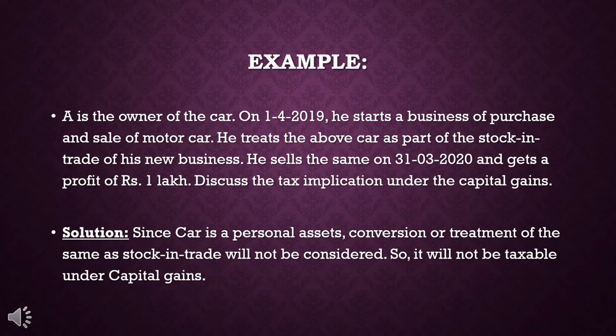As mentioned in the very first line, A is the owner of the car, so that car is his personal asset. Since the car is a personal asset, the conversion or treatment of the same car as a stock in trade will not be considered. So it will not be taxable under the capital gains as it is a personal asset of that person, particularly Mr. A.